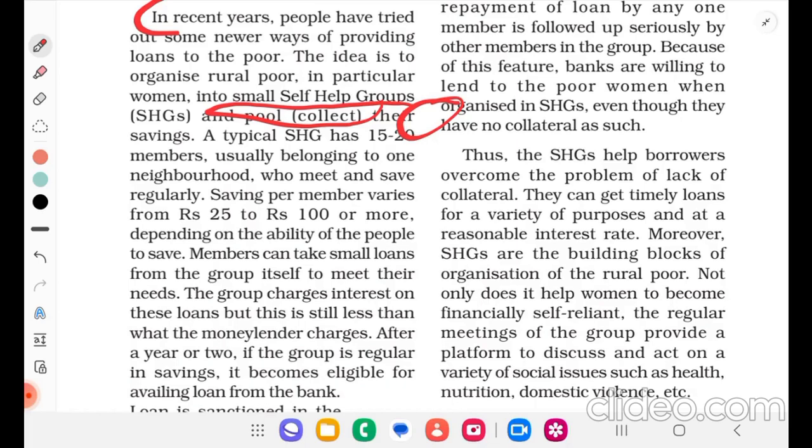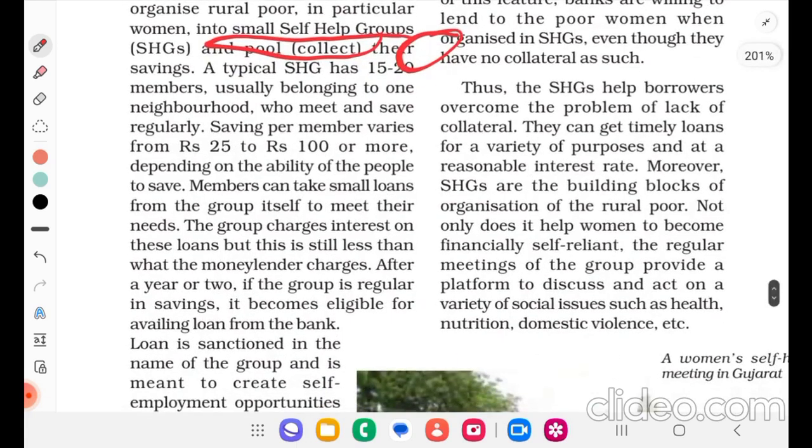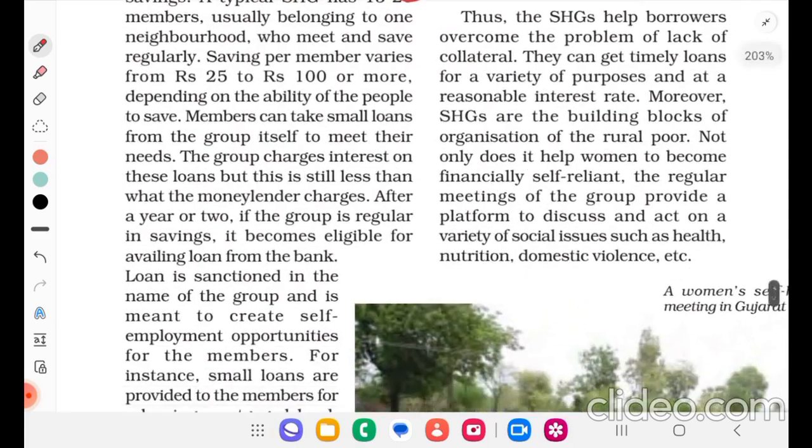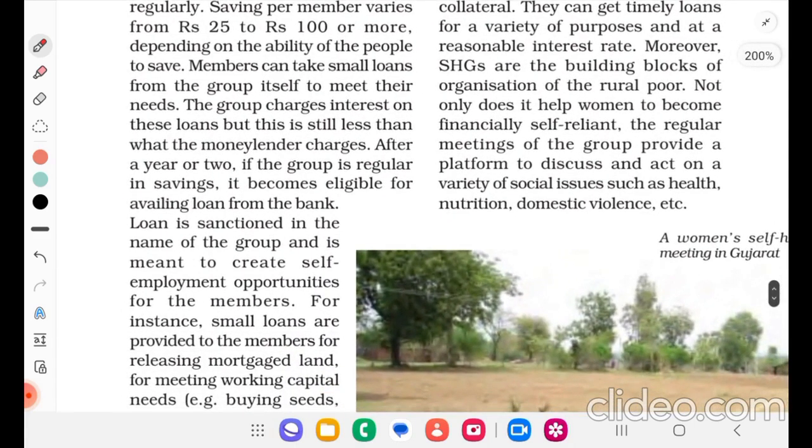After a year or two, if the group is regular in saving, it becomes eligible for availing loans from the bank. Loan is sanctioned in the name of a group and is meant to create self-employment opportunities for the members.